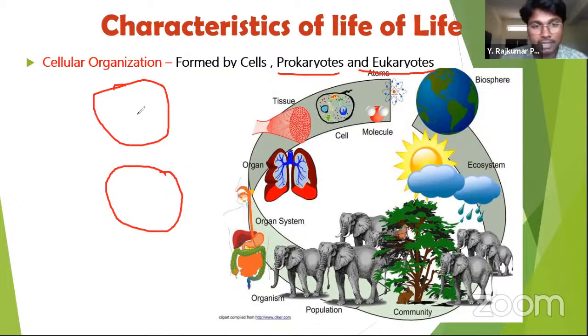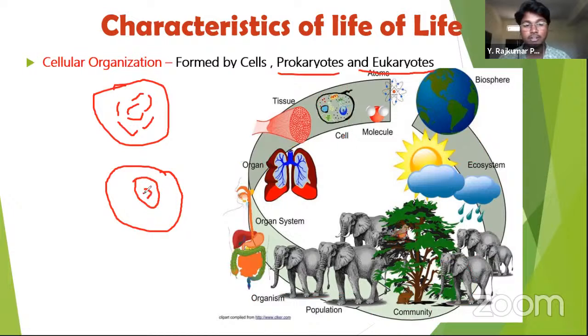If the genetic material is floating in the cytoplasm, that kind of cell is called a prokaryote, which does not have a distinct nuclear membrane. But in eukaryotes, you can find a distinct membrane, and inside the membrane there will be the genetic material. So they are called eukaryotes.